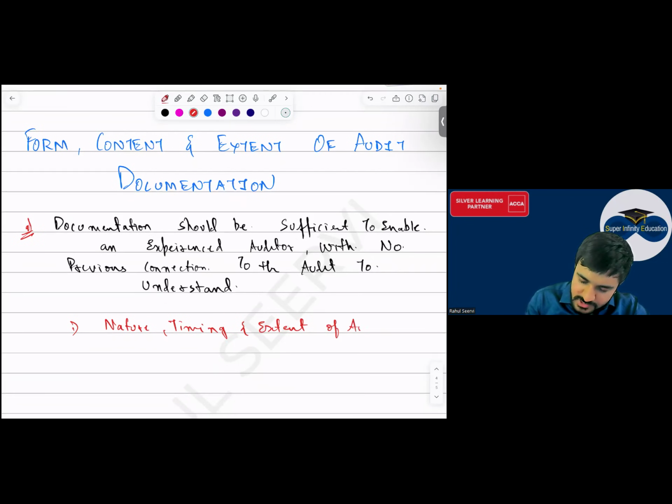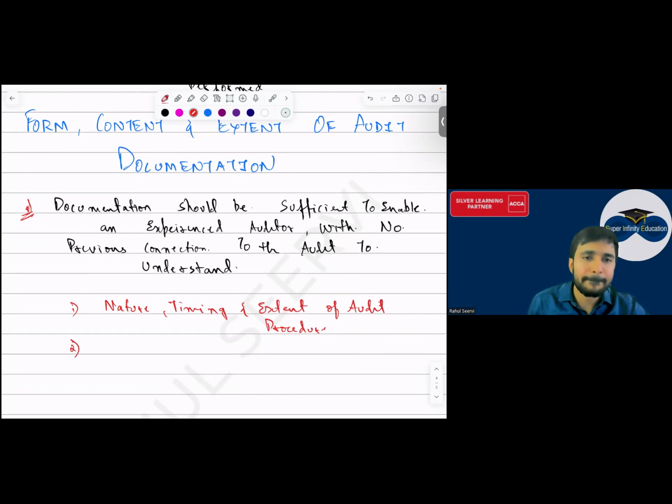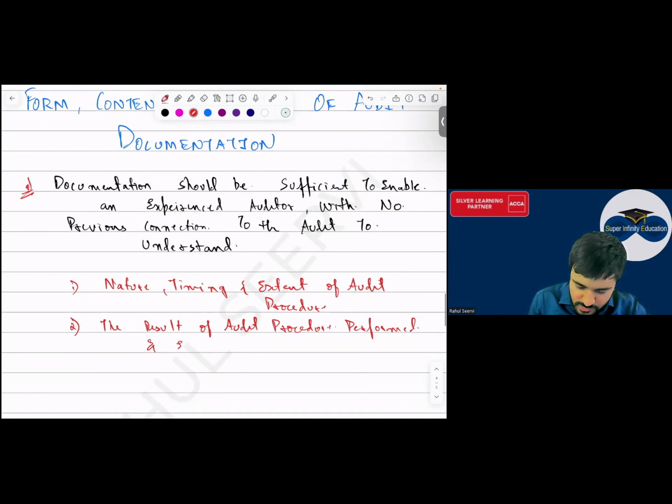of audit procedure. Whatever audit procedure you have done, उसका नेचर क्या है, कब किया था उसको, और कितना किया था। यस। Then the result of audit procedure. When you perform the audit procedure, what is the result did you get? Was it positive or negative? And evidence obtained.